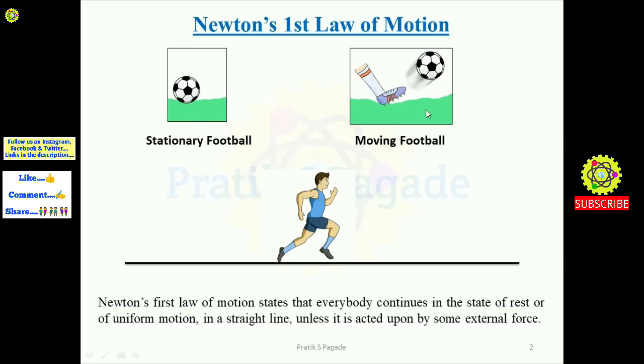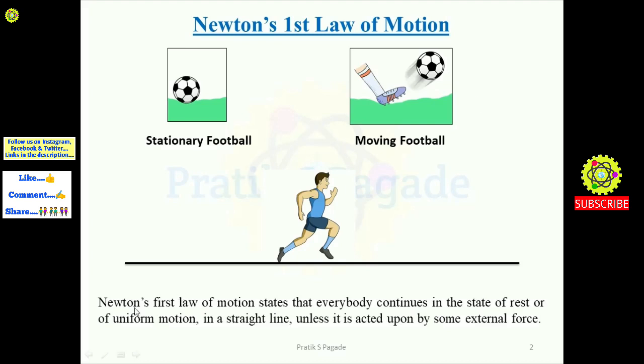Similarly, see here, this moving football we can stop only if someone catches it, by applying some force. After that only this moving football comes to the stationary position or rest position.